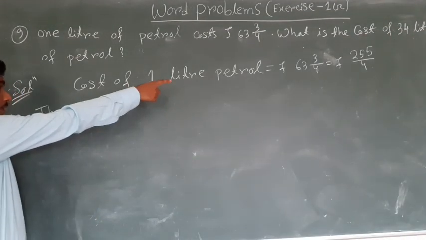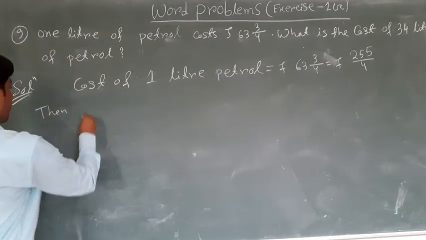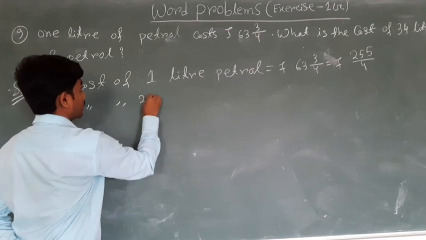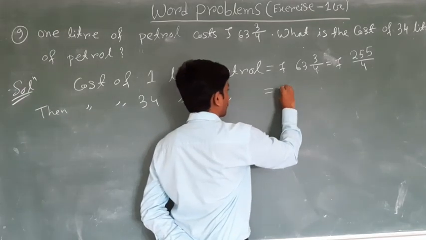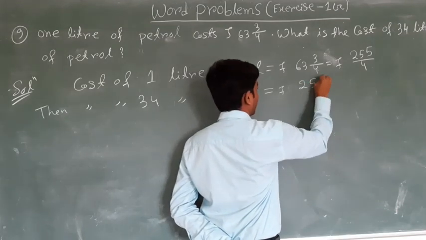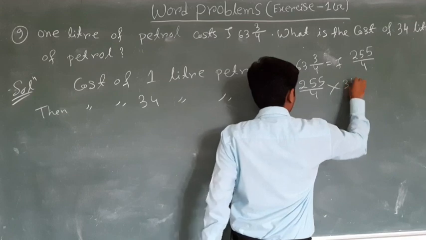Cost of 1 liter petrol is equal to 255 upon 4 rupees. Then cost of 34 liters of petrol is equal to rupees 255 upon 4 multiplied by 34.